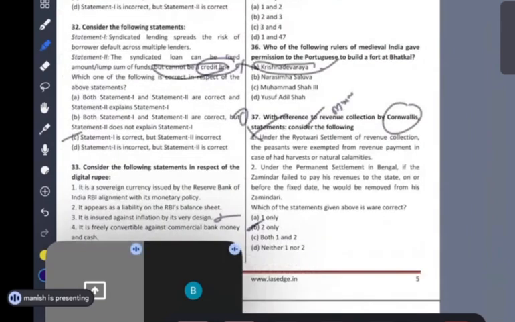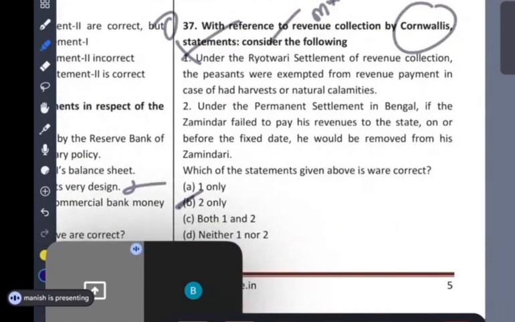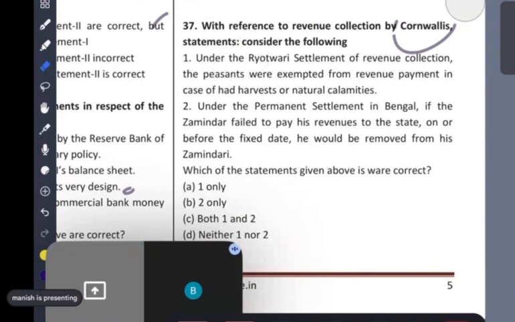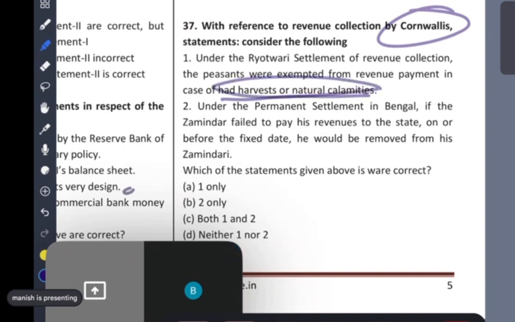See, now I'm telling you. Now read this question, guys. With reference to revenue collection by Cornwallis, consider the following statements. Under the Ryotwari settlement of revenue collection, the peasants were exempted from the revenue payment in case of bad harvests or natural calamities. Under the permanent settlement in Bengal, if the zamindar failed to pay his revenues to the state on or before the fixed date, he would be removed from his zamindari.